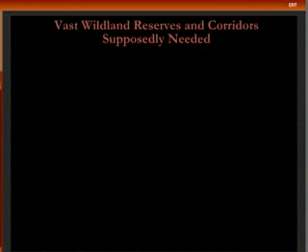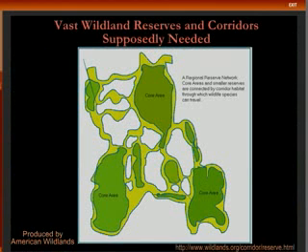Although many ecologists would disagree, wildlands ecologists, environmental NGOs, and many government employees believe the only way ecosystems can be protected is by creating vast wilderness or wildland areas and interconnecting them with wilderness corridors.